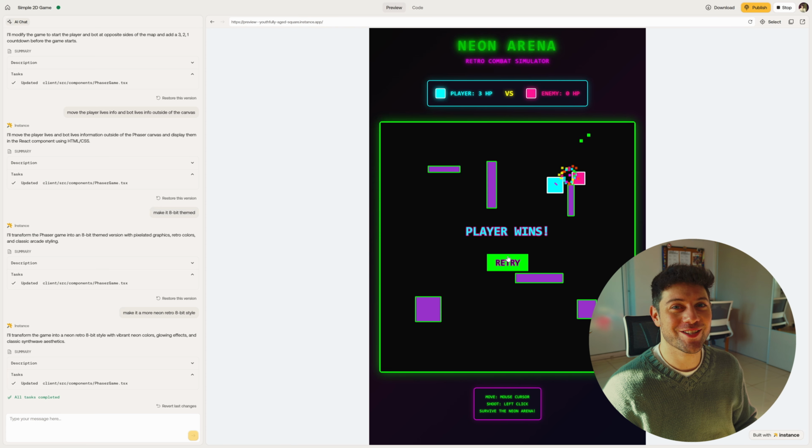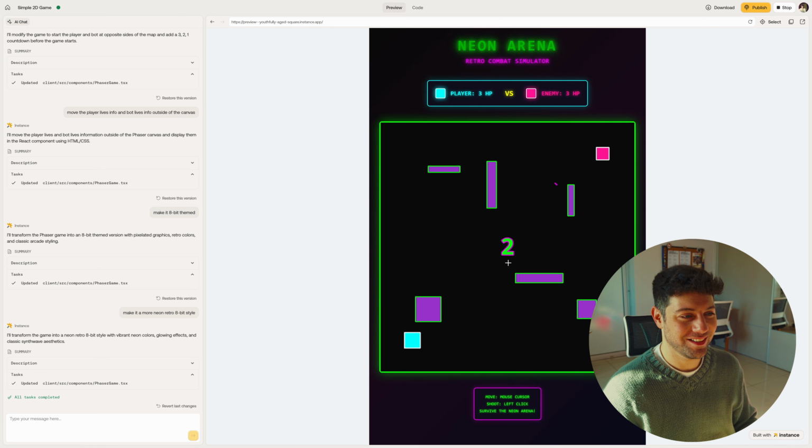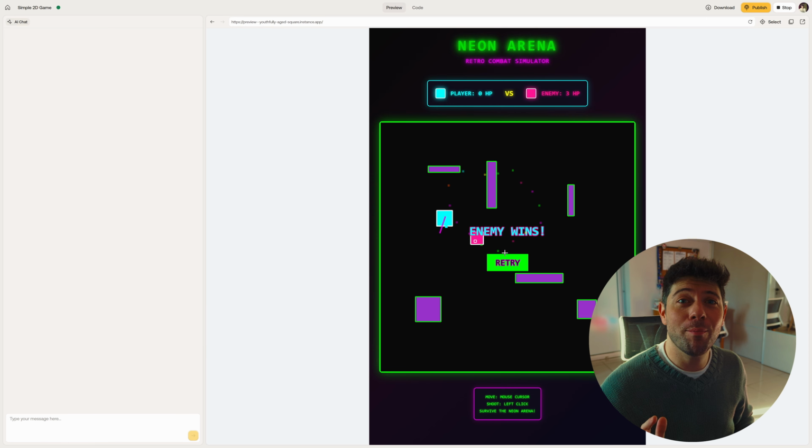All right, it's done. Let's check it out. Oh, I love the green. And the purple obstacles with green outlines, looks pretty cool. So I feel that the bot is a little dumb, so let's make him a little bit smarter. Okay, so I think the bot is smarter now, so let's test it out.